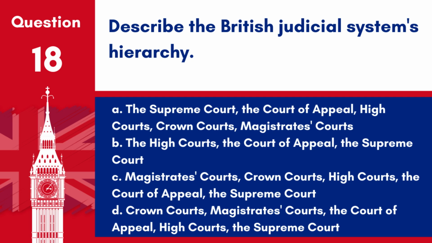D. Crown Courts, Magistrates' Courts, the Court of Appeal, High Courts, the Supreme Court. Answer: C. Magistrates' Courts, Crown Courts, High Courts, the Court of Appeal, the Supreme Court. This sequence represents the hierarchy of courts in the UK judicial system, from lower courts handling less serious cases to the Supreme Court as the highest appeal court.